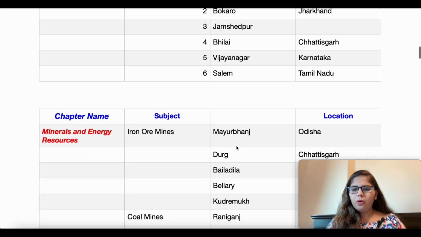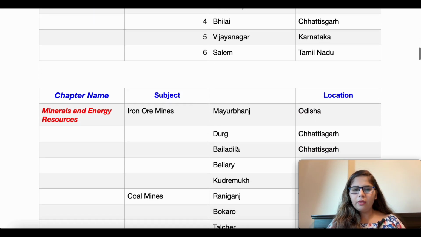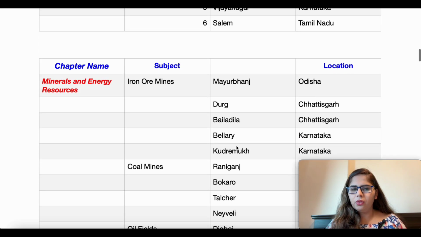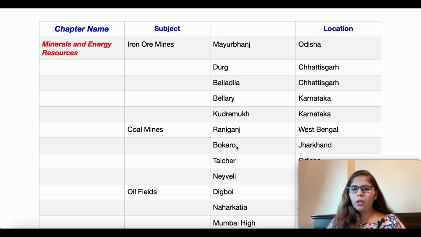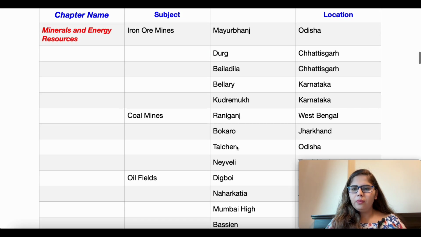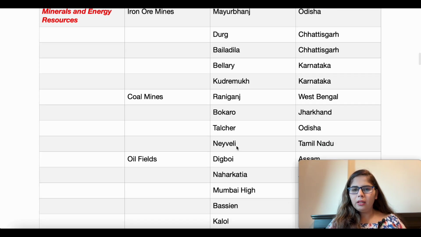The next chapter for the map is Minerals and Energy Resources. In this, first we will look at the iron ore mines. First we are talking about Mayurbhanj, which is located in the state of Odisha. Then next we have Durg, which is in Chhattisgarh. The next we have Bailadila, which is in Chhattisgarh. The next we have Bellary, which is in Karnataka state. Then we have Kudremukh, which is also in Karnataka state. These are the iron ore mines.